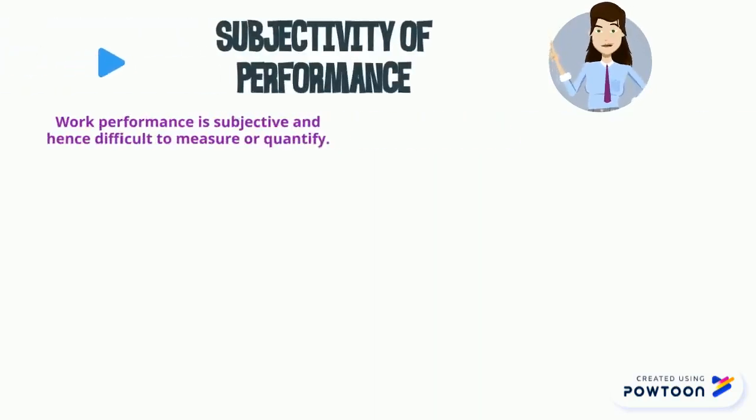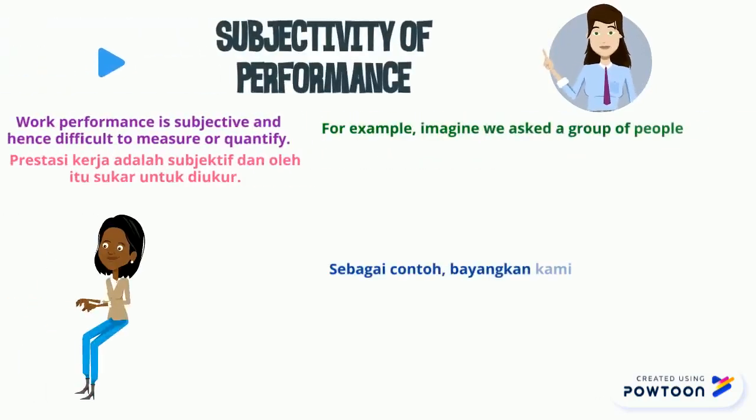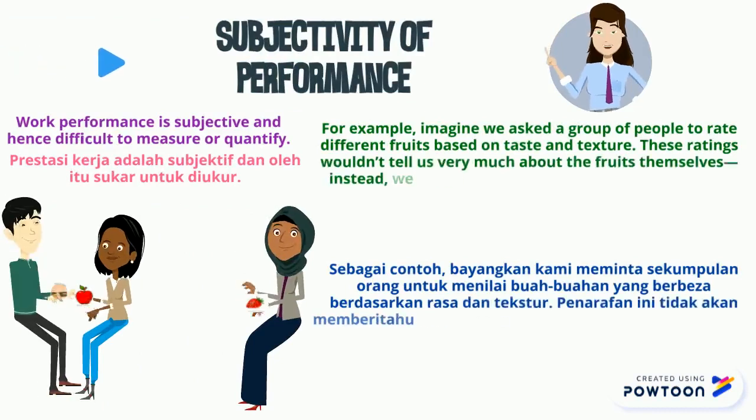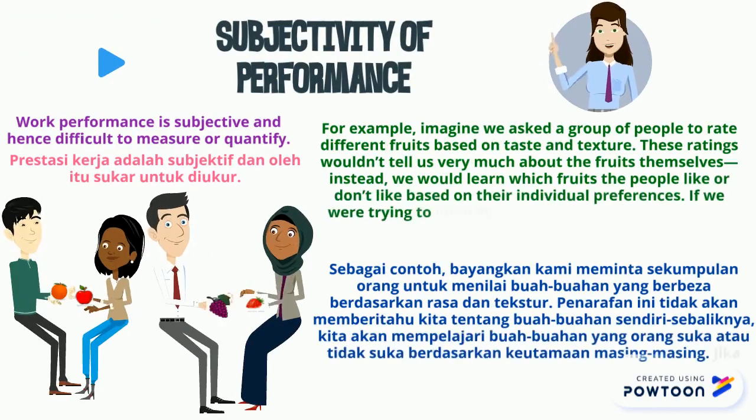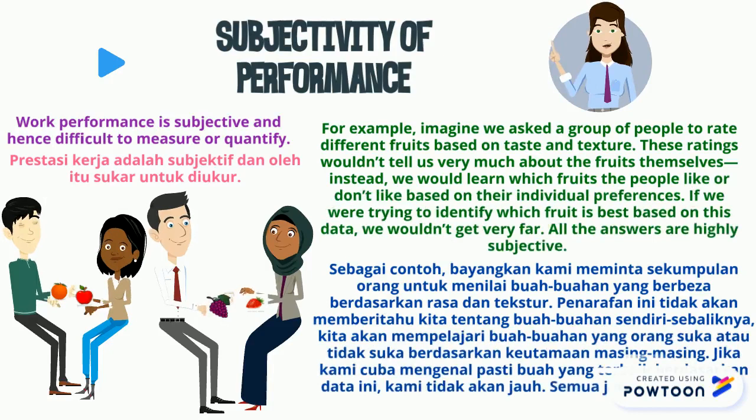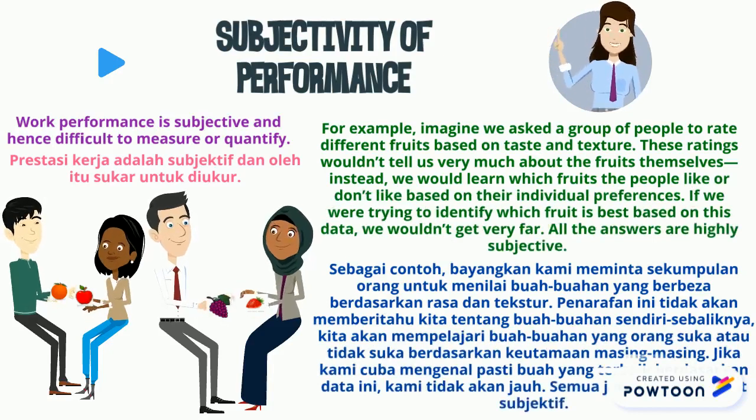Subjectivity of performance. For example, imagine we ask a group of people to rate different fruits based on taste and texture. These ratings wouldn't tell us very much about the fruits themselves. Instead, we will learn which fruits the people like or don't like based on their individual preference.